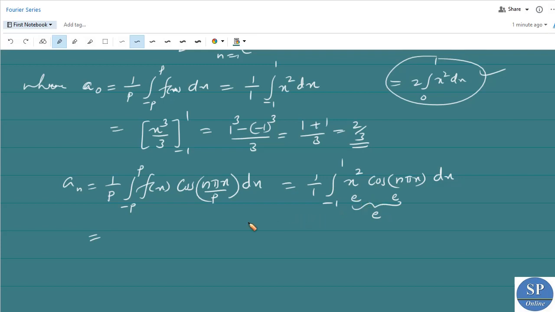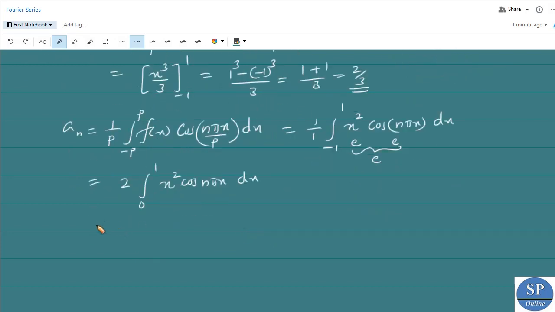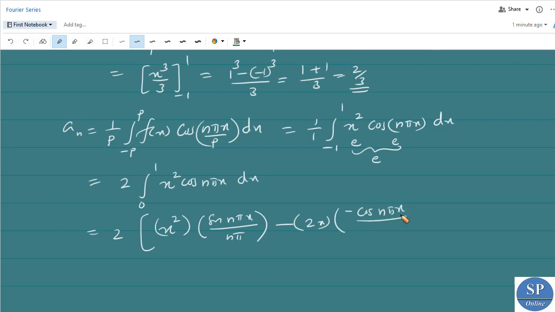So we can write this integral as 2 into integral from 0 to 1 x square cos n pi x dx. So this is equal to 2 into x square into integral of the cos n pi x, that is sin n pi x divided by n pi, minus derivative of x square, that is 2x into integral of this sin n pi x by n pi, that is minus cos n pi x divided by n pi into n pi, that is n square pi square.